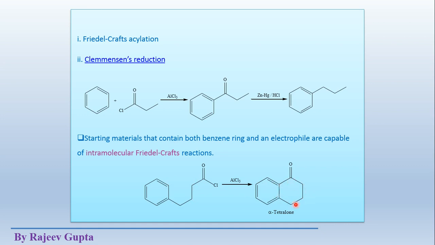Alpha tetralone is the example given here. So intramolecular Friedel-Crafts reaction is also possible. Here an intramolecular acylation reaction is shown.